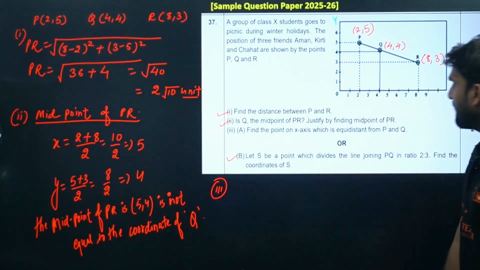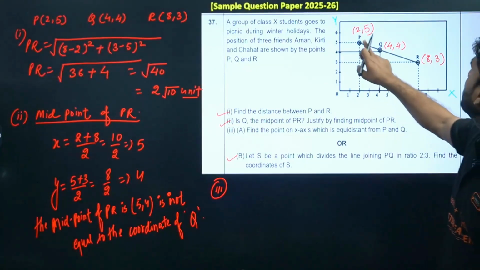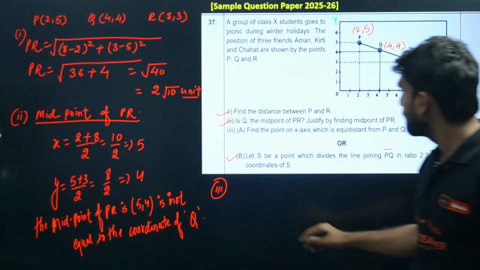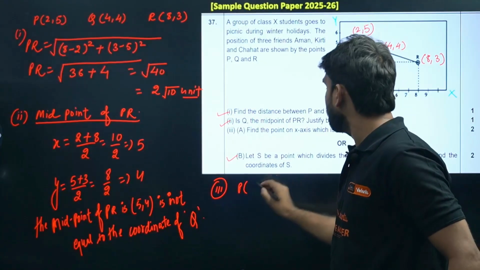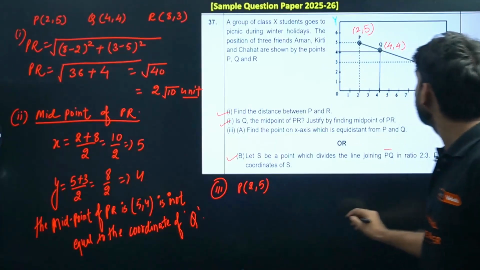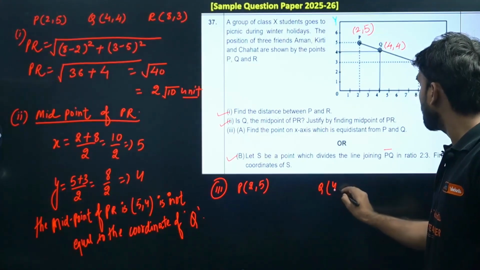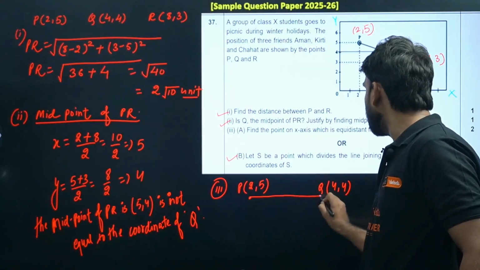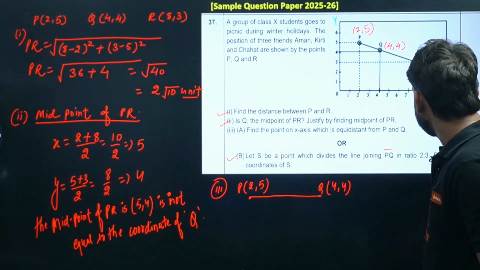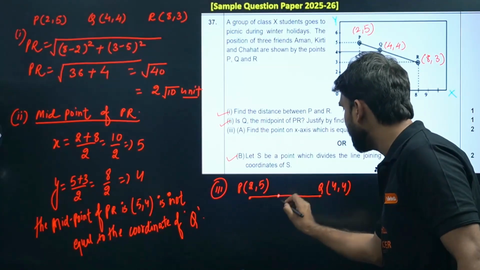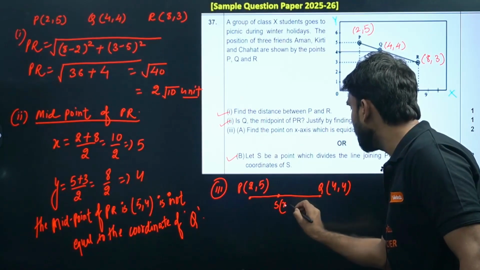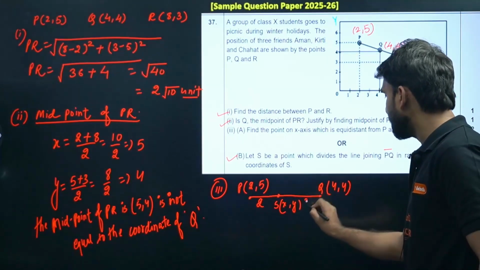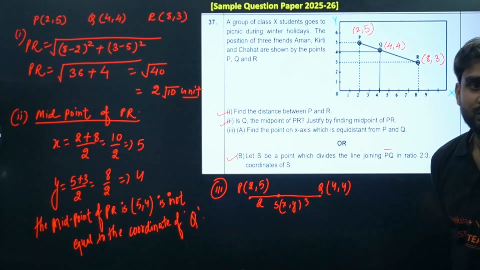So let S be a point on PQ. This is PQ, guys. The question is saying PQ. Make sure: P coordinate is (2, 5) and Q coordinate is (4, 4). Let S be a point which divides the line segment PQ in the ratio 2:3. I don't know the coordinates, so I'm calling it (x, y). But this is dividing the line segment PQ in 2:3 as per the question. So we have to find the value of x.